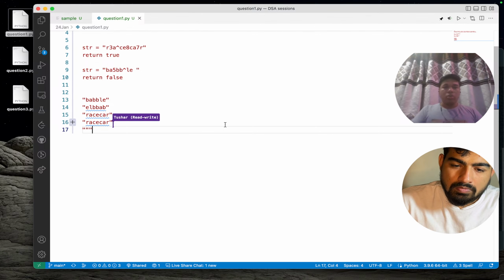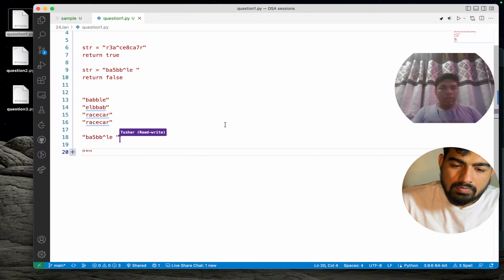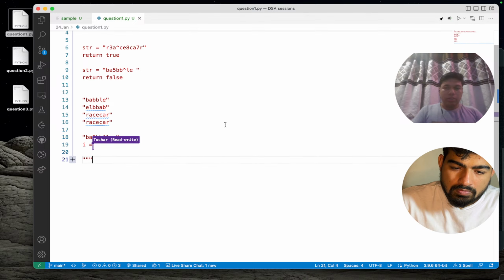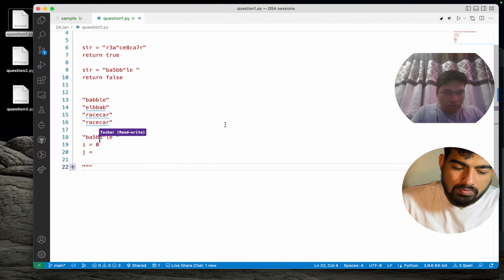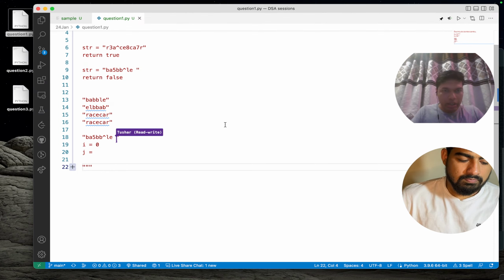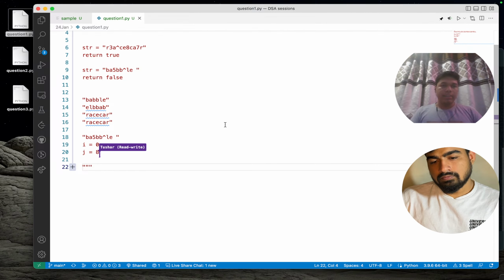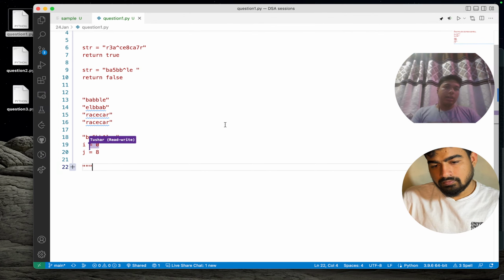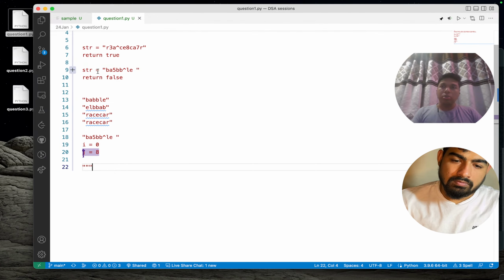Over here, I will take i equals 0 and j equals the length. Once again, 1, 2, 3, 4, 5, 6, 7, 8, and 9, so we will take it as 8. As you see, string of 0 is B and string of 8 is specifically a space, so we can say that is a special character.